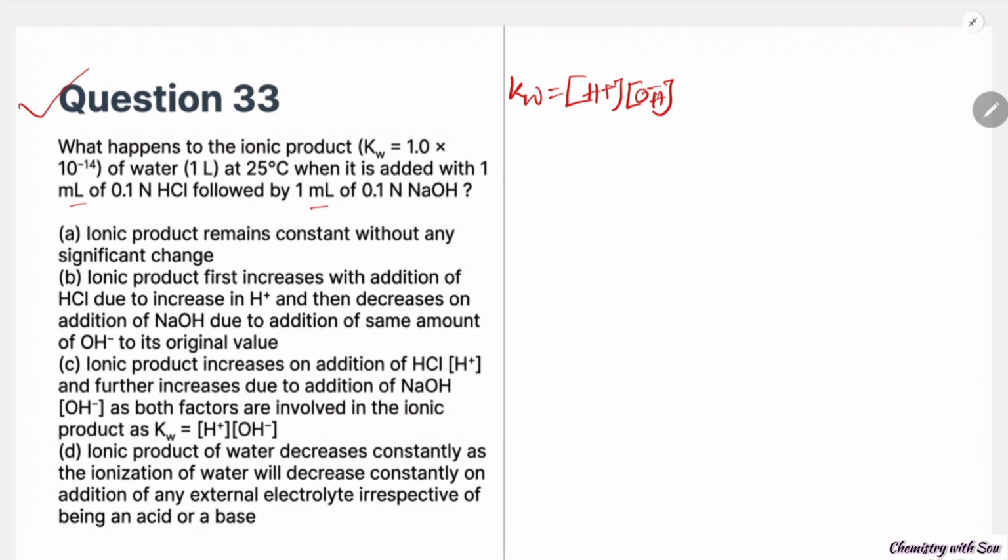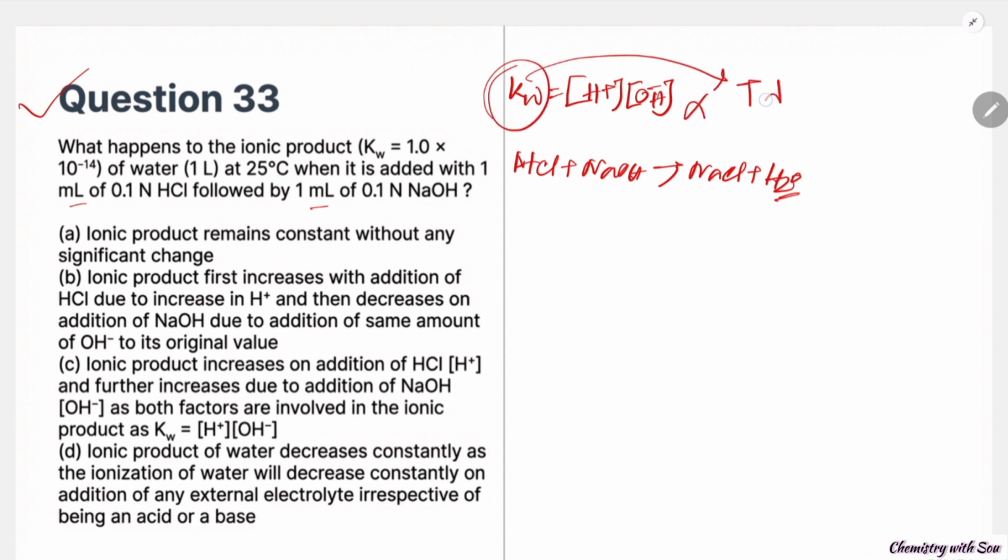If we mix them, HCl plus NaOH will generate NaCl plus H2O, and it will not affect the Kw value because Kw is a temperature dependent quantity. So it remains constant. Option A is correct.